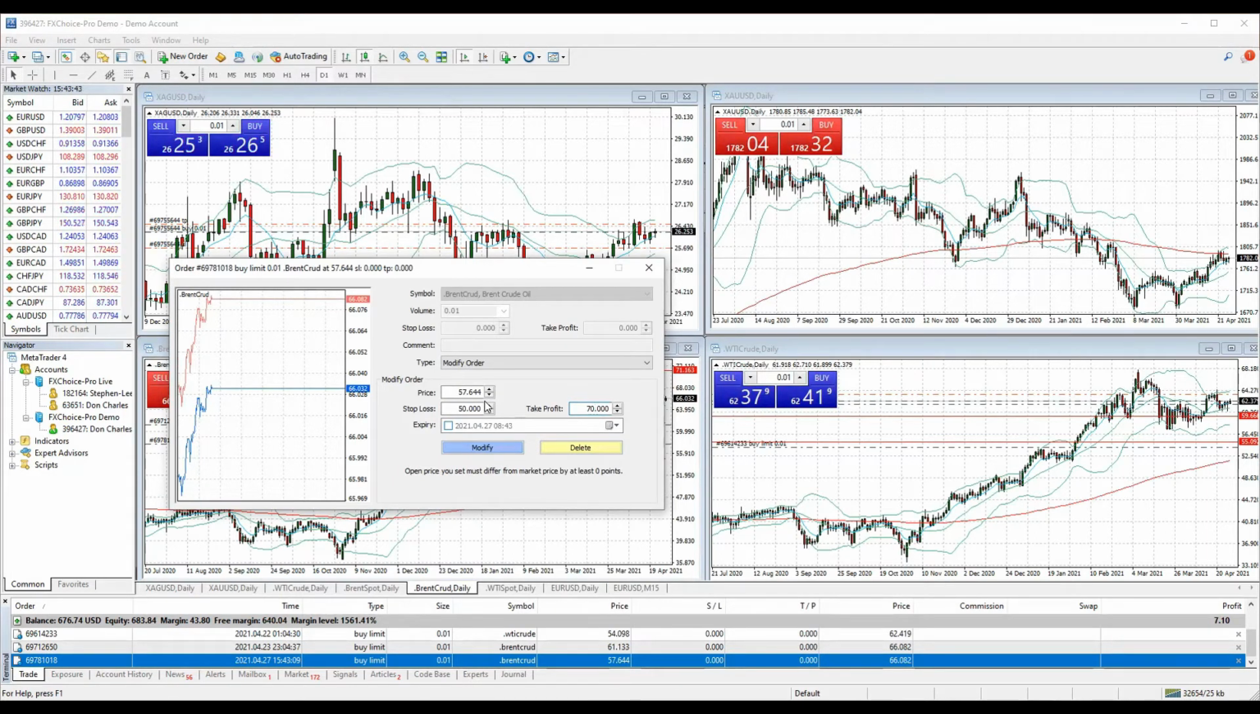Now, the stop loss is the price you set. So if the price of the asset moves against you, if the price of the asset drops to $50, the order will close. In this case, it will close at a loss, but it will close at a small loss. The target profit is where we set the price where we want the order to close. If the price of the asset moves in a favorable direction and hits my target profit, here my target profit is $70, the order will close in profit. I will realize my profit.